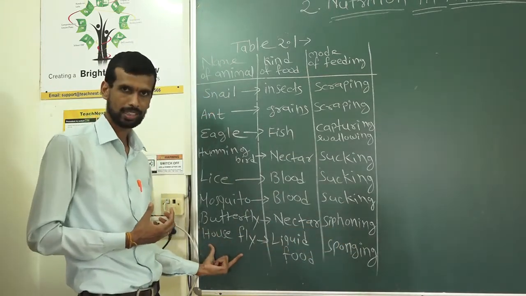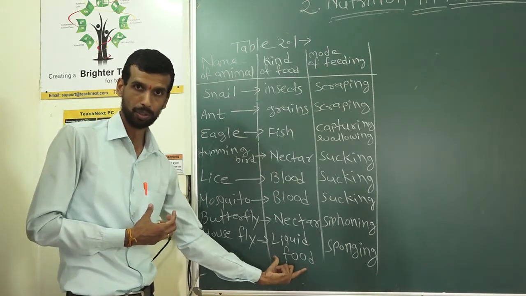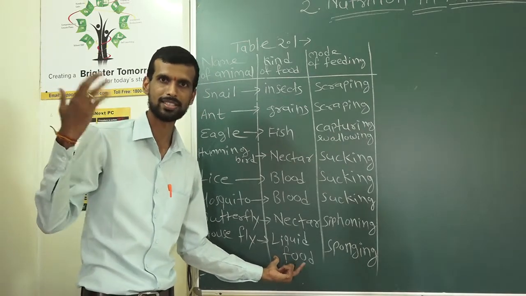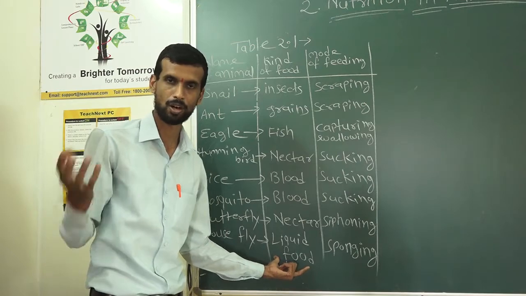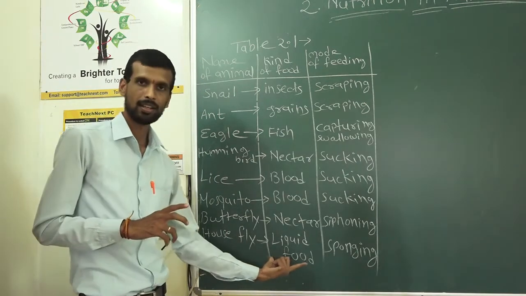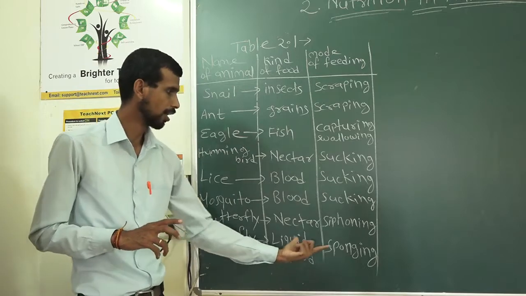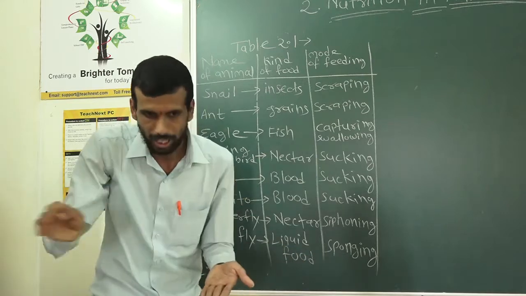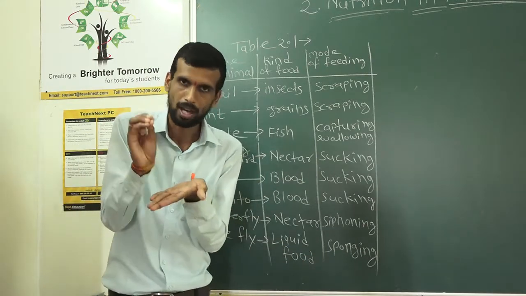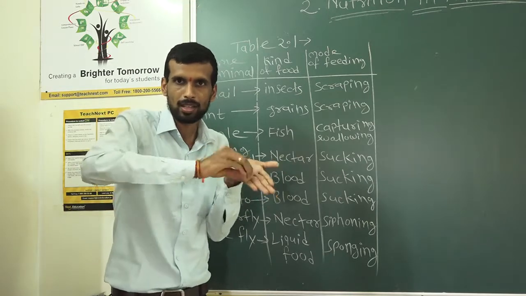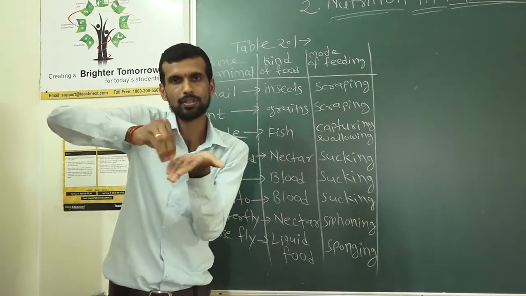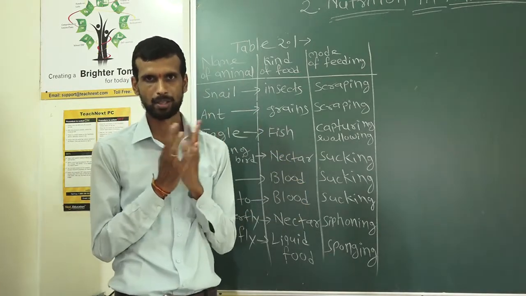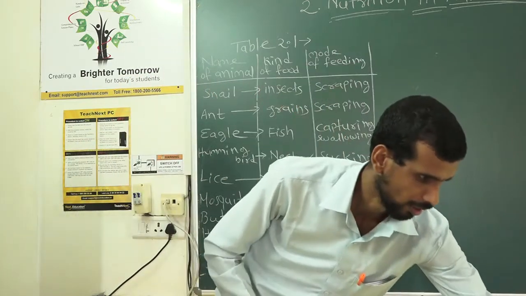Then housefly, the last example. Think of dirt outside in your area or in the home. The housefly's food is liquid food and the process of taking food is sponging. Now what is sponging? Wiping it out. If you observe properly, a housefly wipes, like how we wipe. Through wiping it takes the food inside. So these are the different modes.